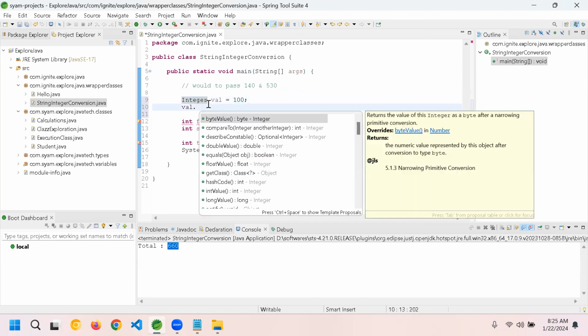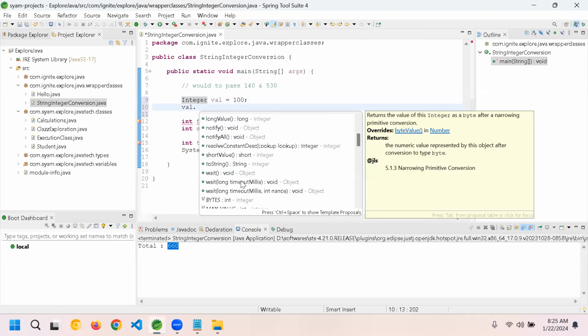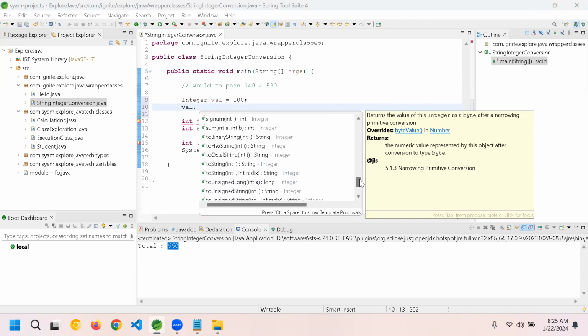If you press Ctrl+Space, now you can see it has a bunch of methods with it. See, so many methods. So it literally gives you a superpower. Inside that you have a value, but on the wrapper, how you wrap it, right? Based on the type you're giving, you change the wrapper, right?